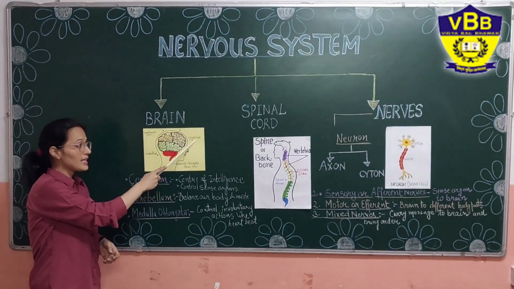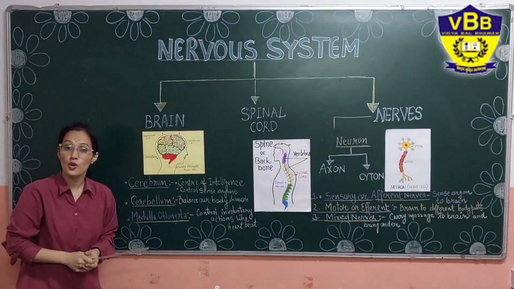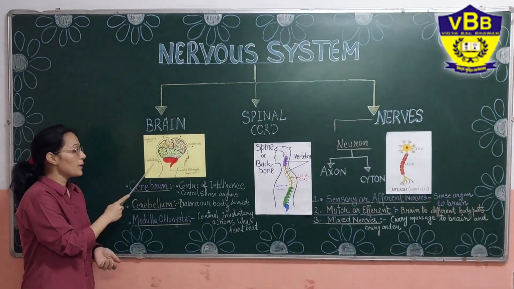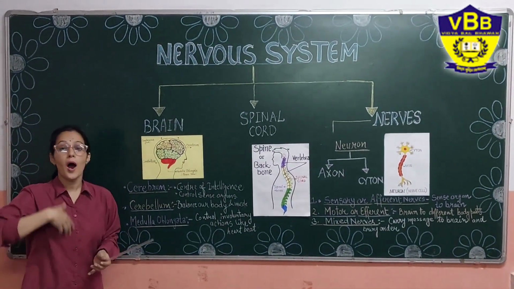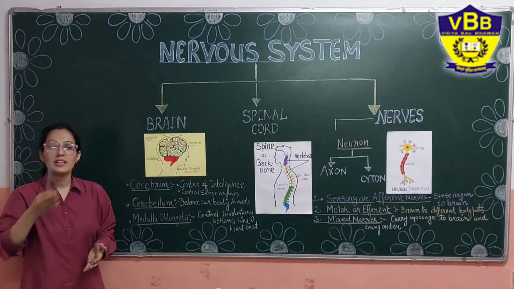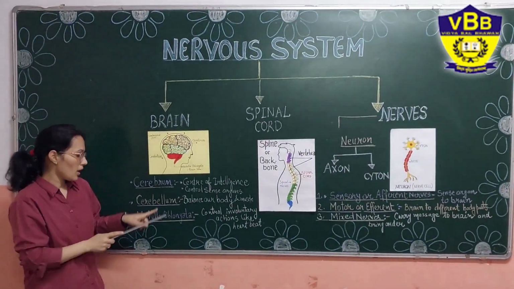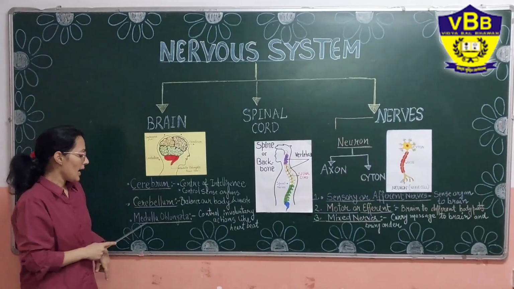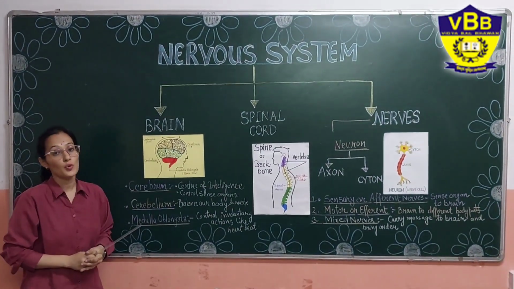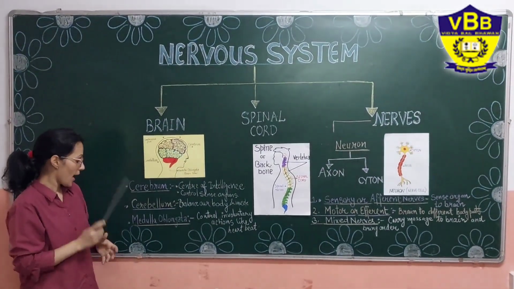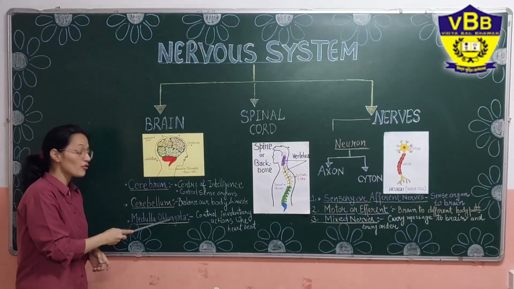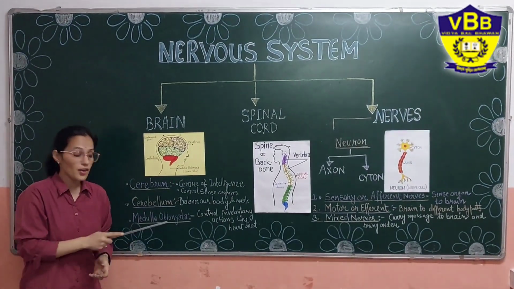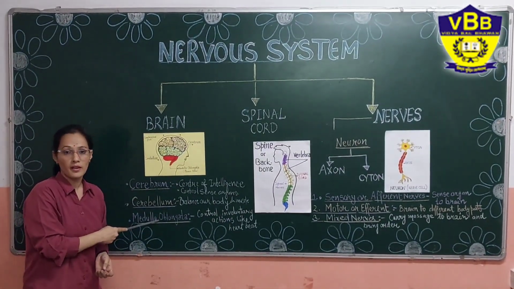Cerebrum is also known as the center of intelligence because it controls all the sense organs, and cerebellum helps to keep your posture upright and maintain the muscular balance within the body. And the third, medulla oblongata, controls all our involuntary actions. The medulla oblongata never gets tired. It always works when we are sleeping.